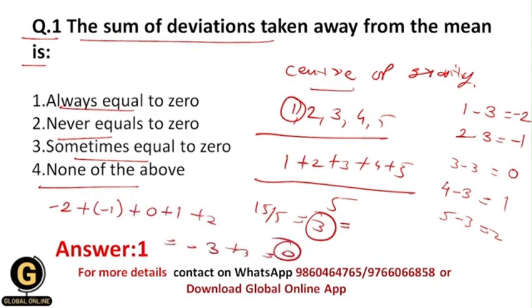Okay, so now all of you understood. That's why whenever you take the deviations from the mean and do the summation of it, you will always get 0. Okay, that's why your correct answer should be 1.